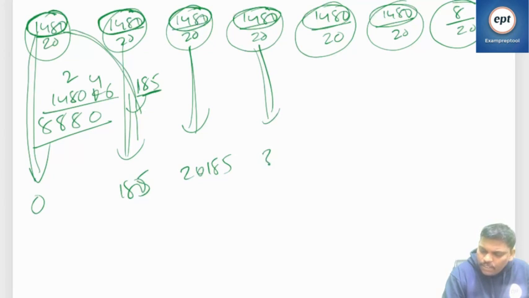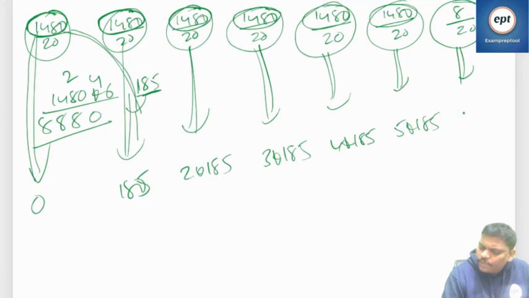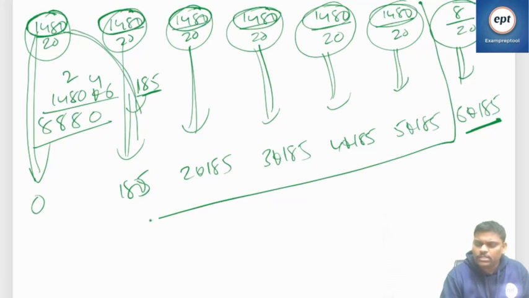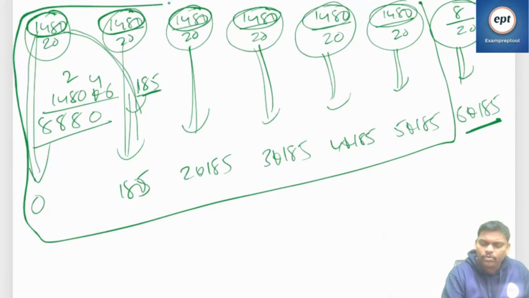This one is 3 into 185. This one 4 into 185. It is the offset number. This one 5 into 185. It is something like an array. 6 into 185. So why 6 into 185? Before it there are 6 packets, each of size 185. You have to cross them. This is the way to calculate the offset number.